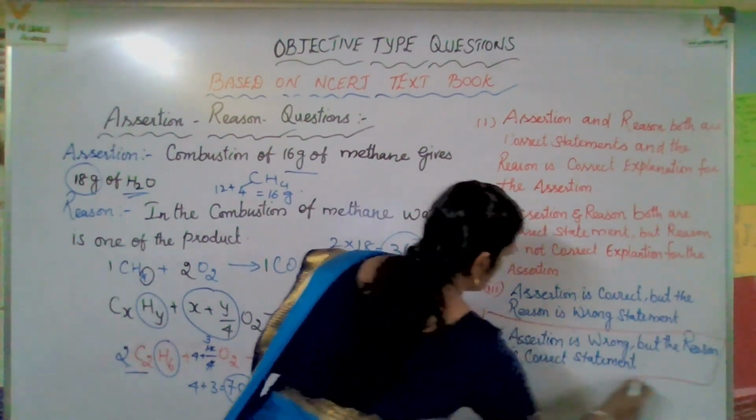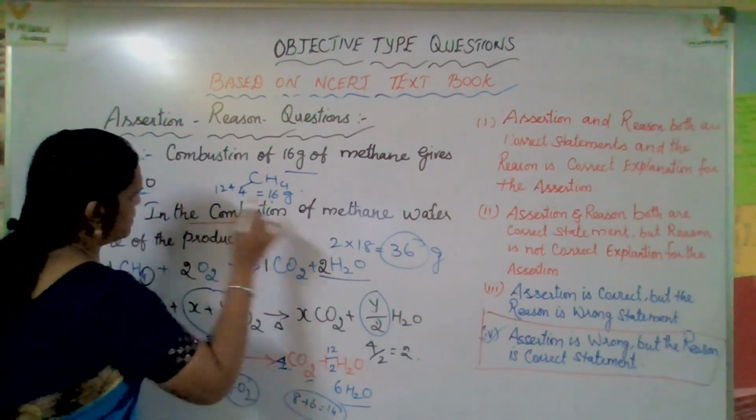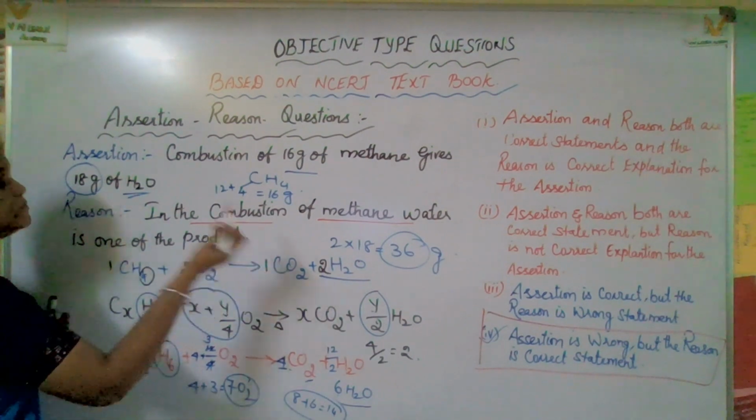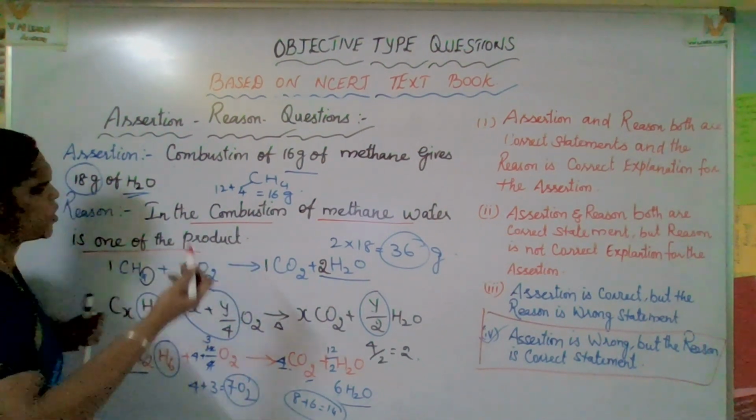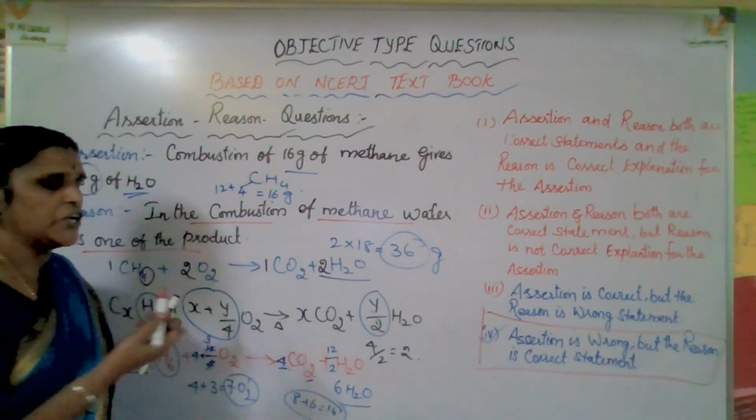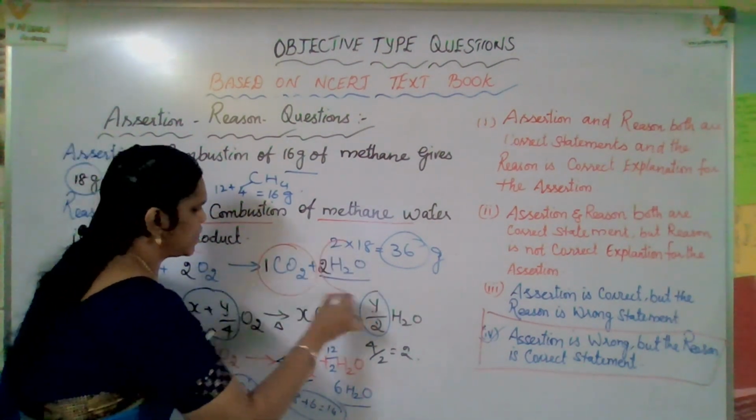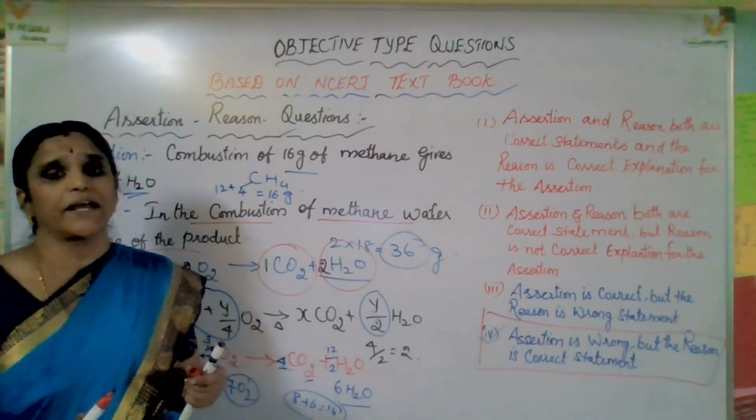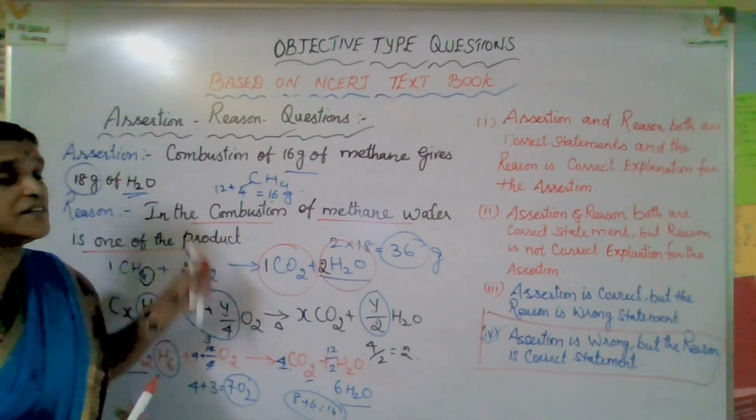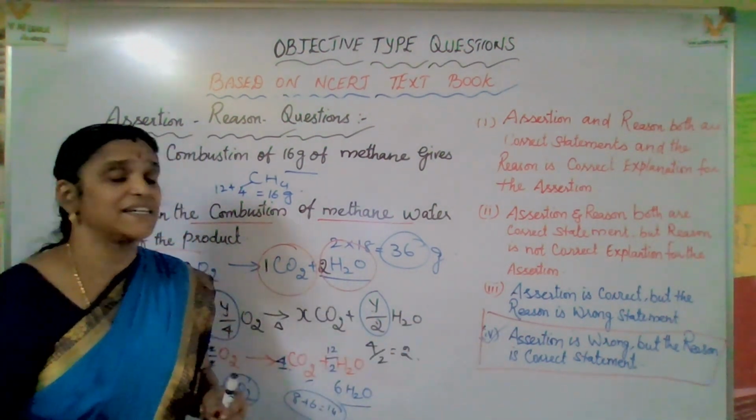Assertion is wrong, but the reason, in the combustion of methane, water is one of the product. It's mandatory. It has to give the product of water. Why? Because during combustion of hydrocarbon, you will get carbon dioxide and water. So water is one of the products they are telling. So that means the statement of reason is correct, but assertion is not at all correct. That's what they mentioned. Assertion is wrong, but the reason is correct.